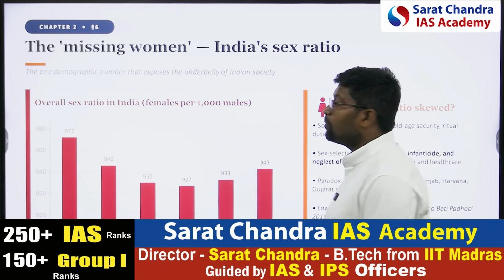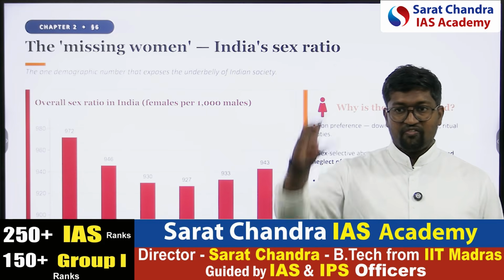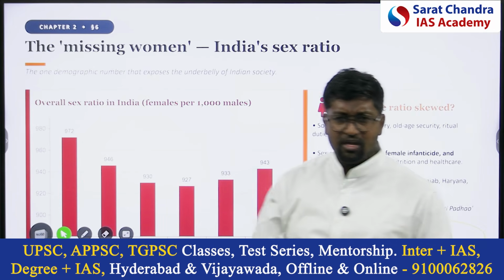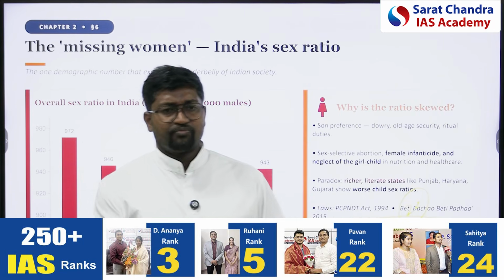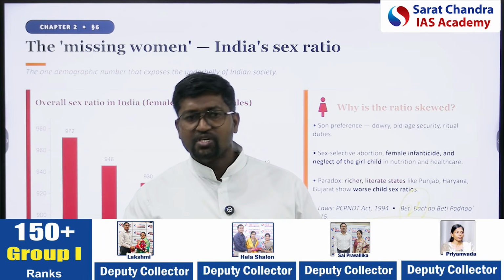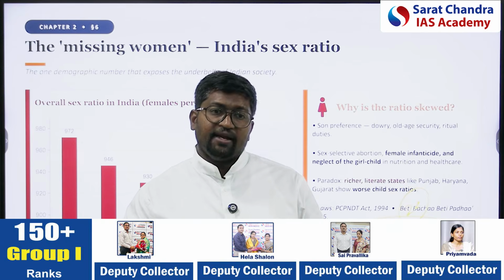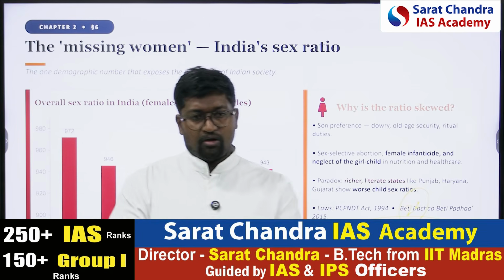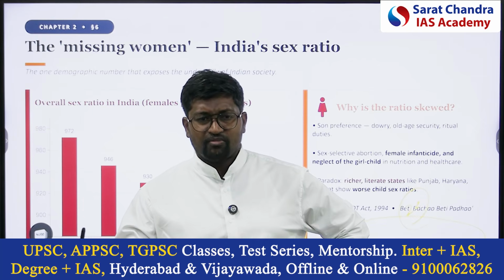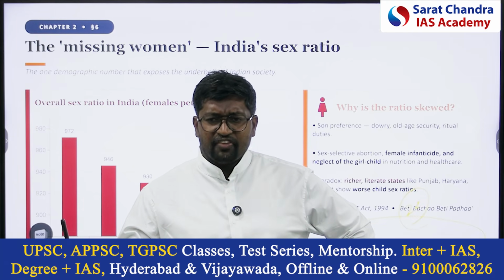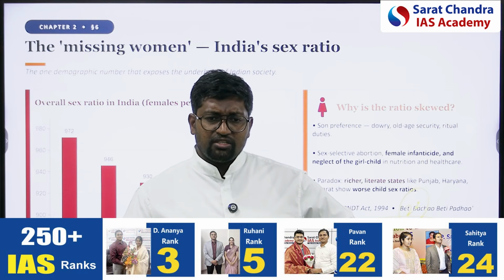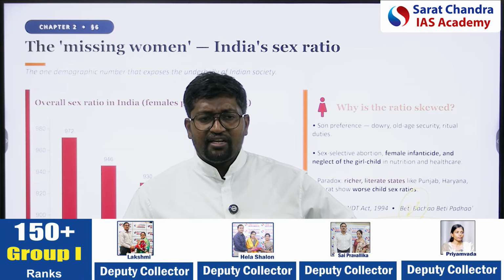Missing women means a skewed sex ratio. For 1,000 men, how many women should there be? 1,000 women. Because of the natural birth pattern, if the first child in a couple is a girl, the second would naturally be a boy. Overall the sex ratio should be equal, or only somewhat different. If 1,000 girl children are born, there should be about 998 boy children.